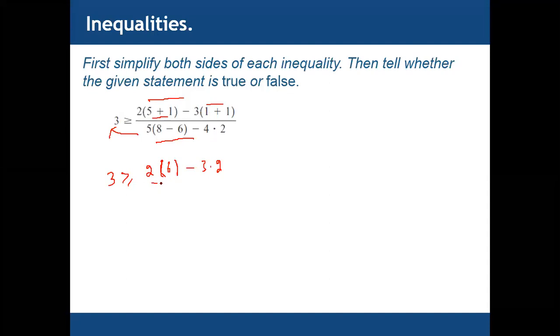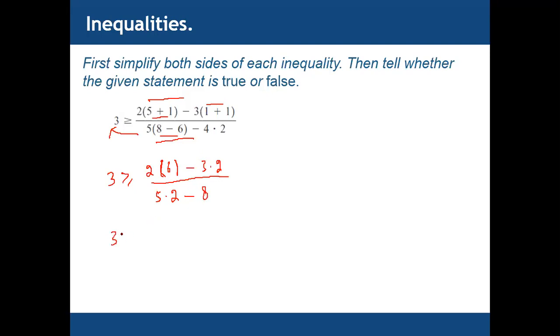Divided by 5, and then we have 8 minus 6, which is 2. Minus 4 multiplied by 2. So 4 multiplied by 2 equals 8. Now we have 3 greater than or equal to 2 times 6, which is 12.